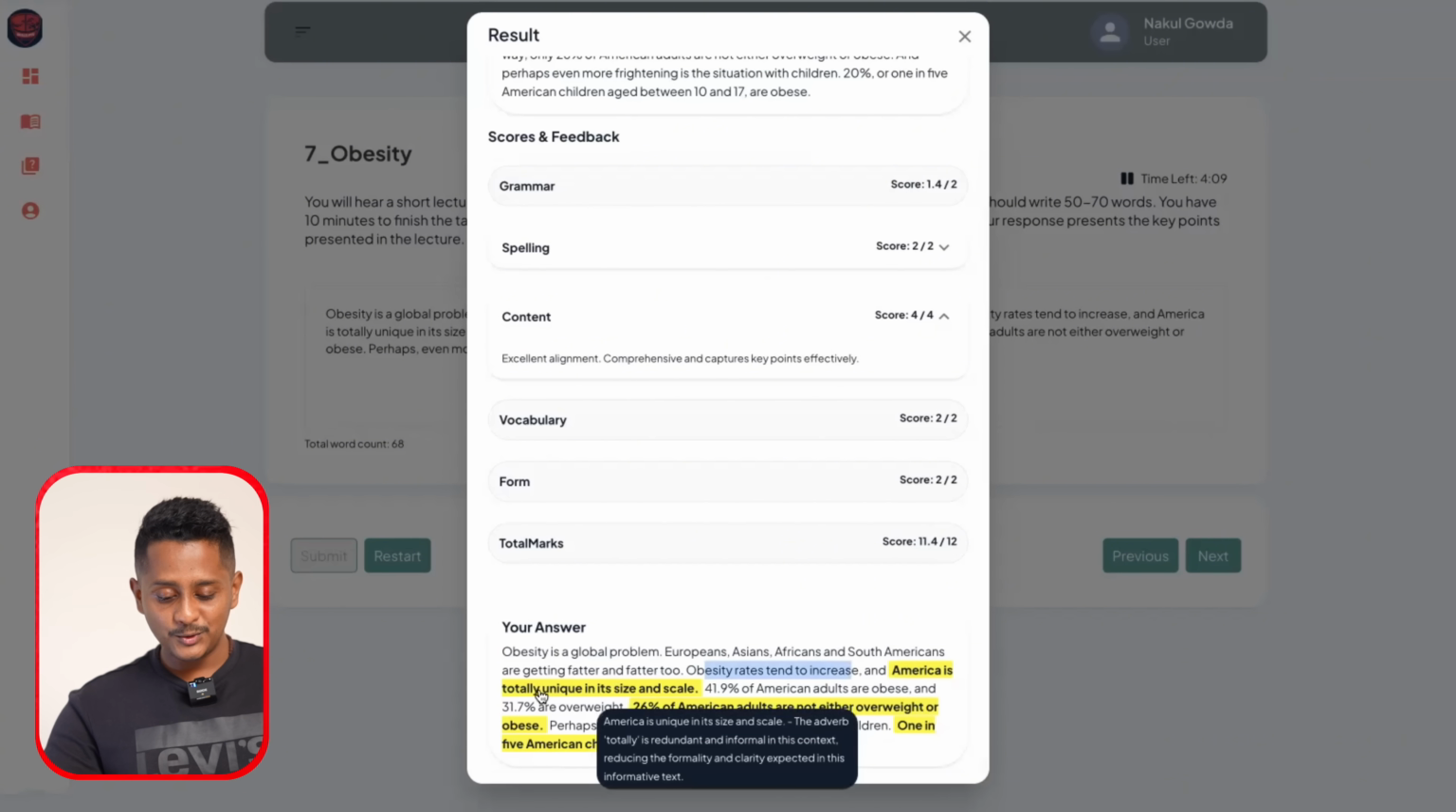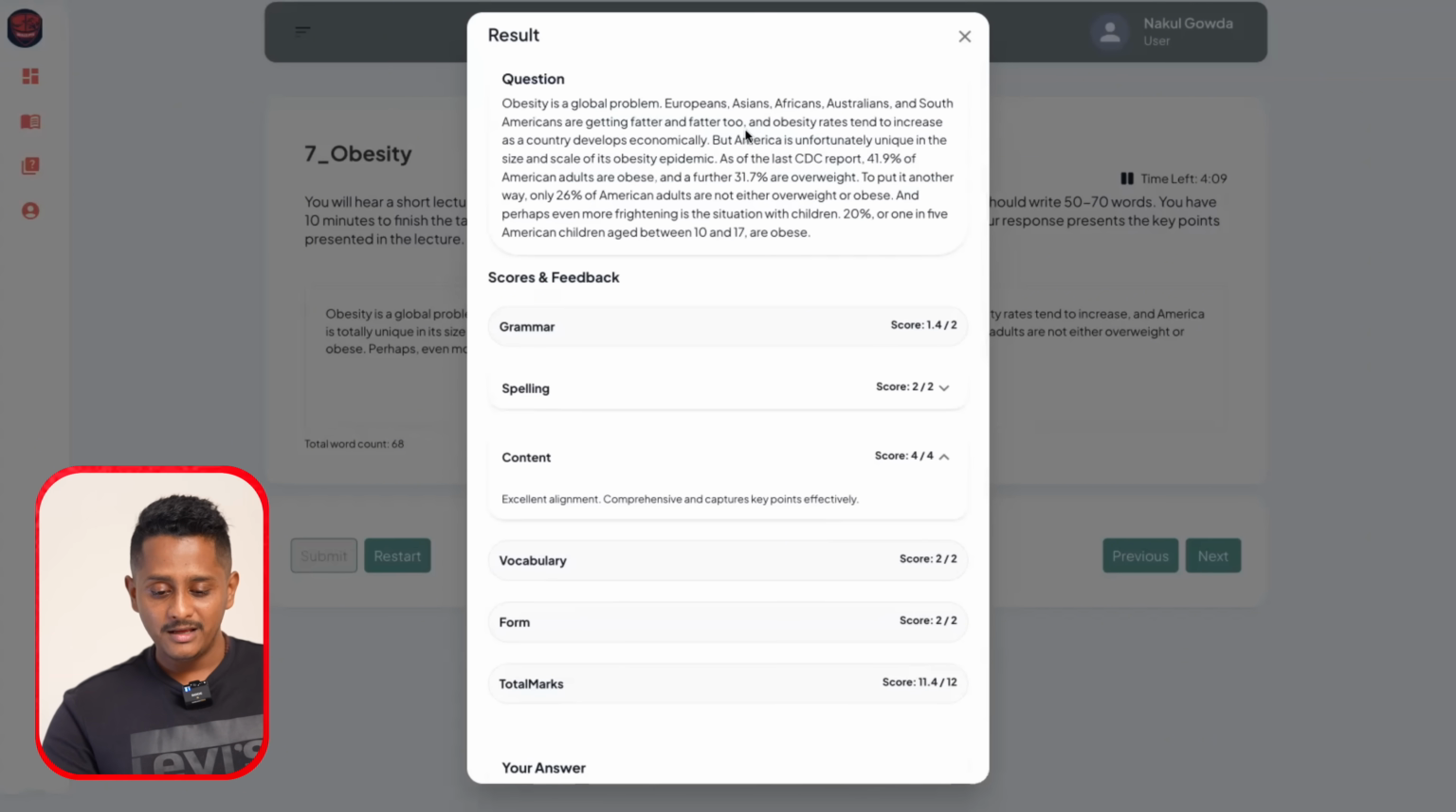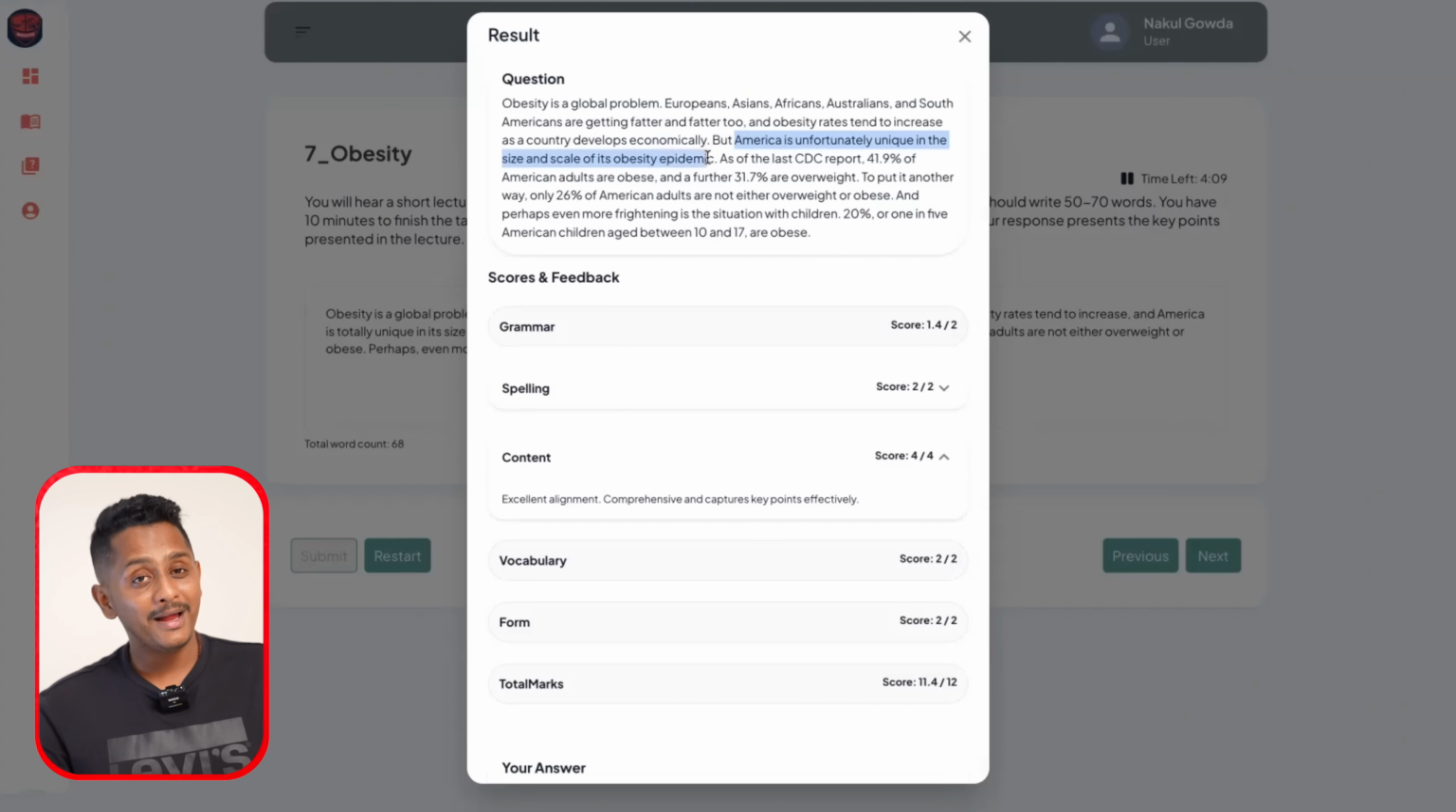And then America is totally unique in its size and scale, but America is unfortunately unique in the size and scale of its obesity epidemic.